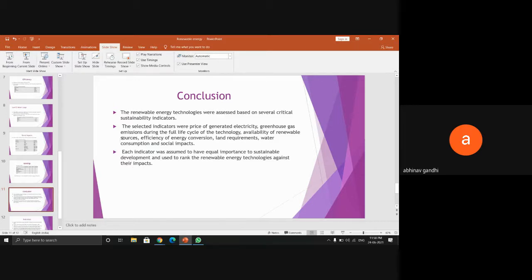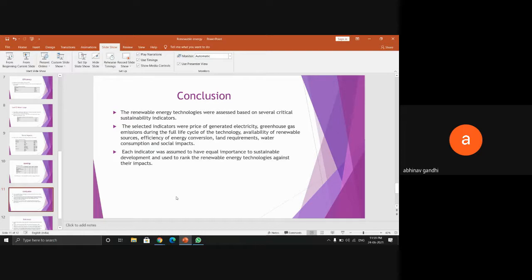In this research paper, the renewable energy technologies were assessed based on several critical sustainability indicators. These selected indicators were the price of generated electricity, greenhouse gas emissions during the full life cycle of the technology, energy conversion, land requirements, water consumption, and so on.